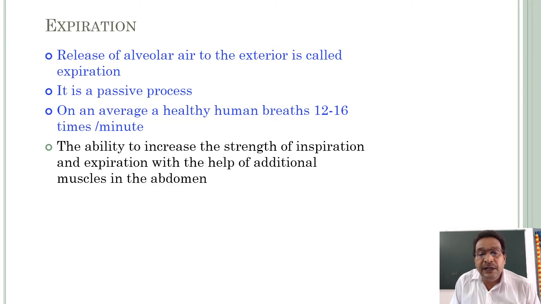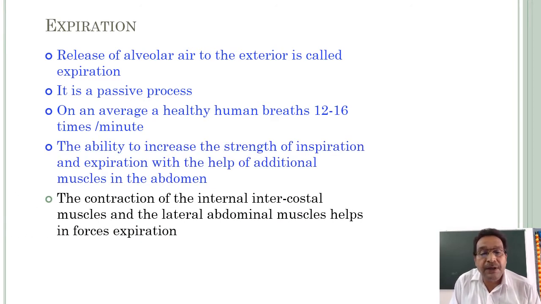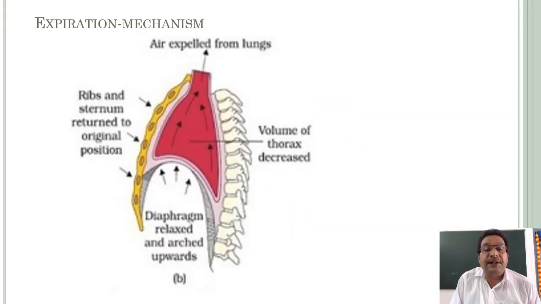We have the ability to increase the strength of inspiration and expiration with the help of additional muscles in the abdomen. At the time of forcible expiration, the contraction of the internal intercostal muscles and the lateral abdominal muscles helps in forced expiration.